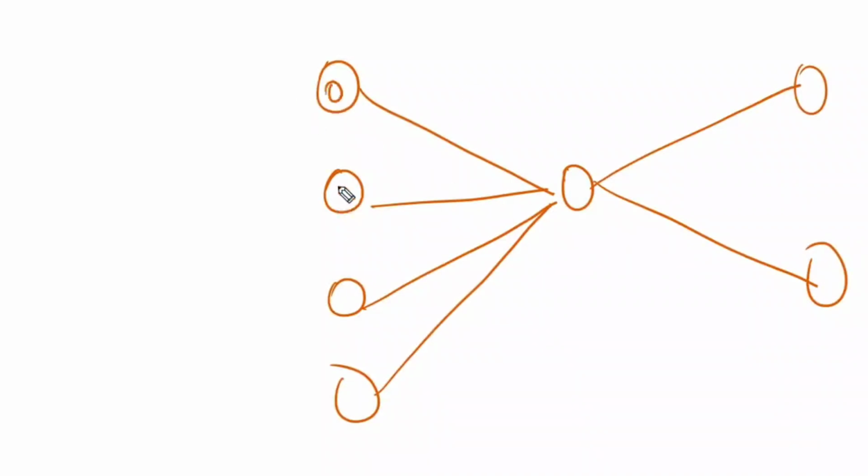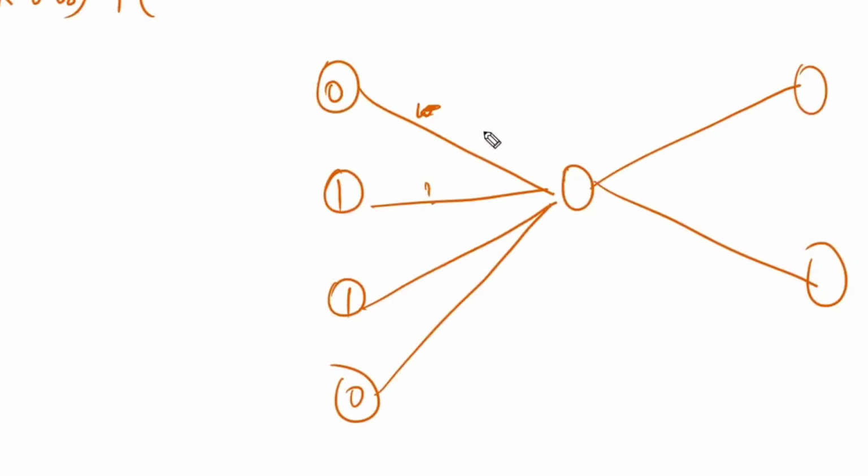So in this, 0, 1, 1, 0. Now what is the output? Now this weight, what is the weight? 0 into 0.8 plus, what is this weight?